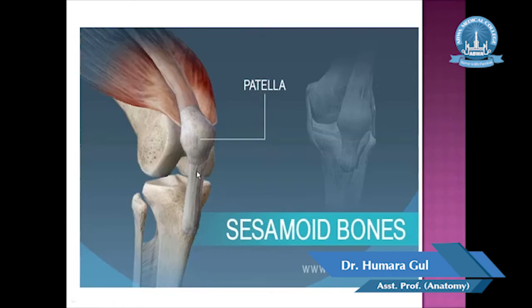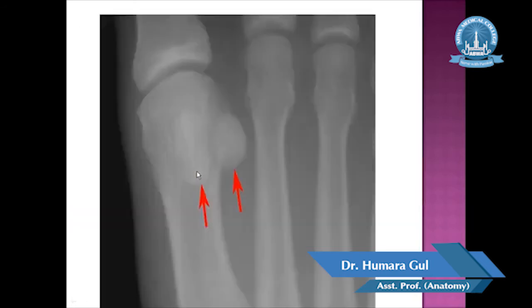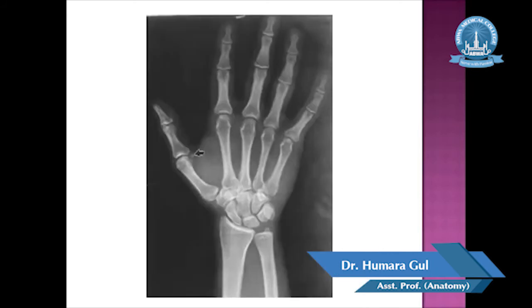So this is the example of the sesamoid bone. Here again in this X-ray you can see this is an extra bone that is embedded in a tendon, and this is the sesamoid bone. In the hands, the sesamoid bones are embedded in the tendon of adductor pollicis muscle or the flexor pollicis brevis. Here again you can see another sesamoid bone that is embedded in the tendon of a small muscle of the hand.